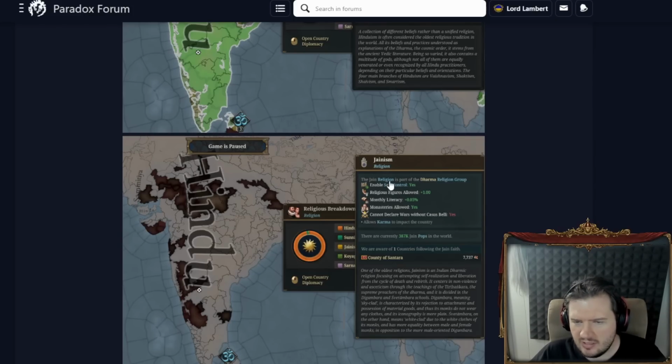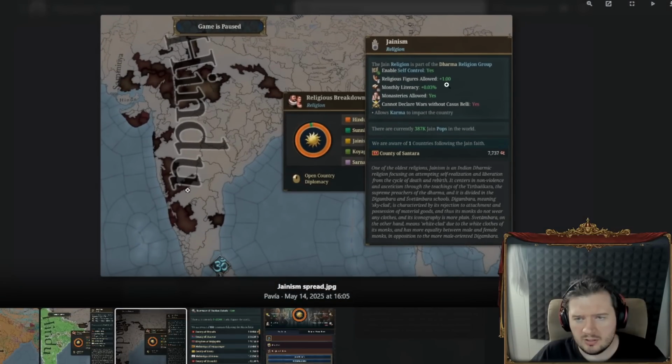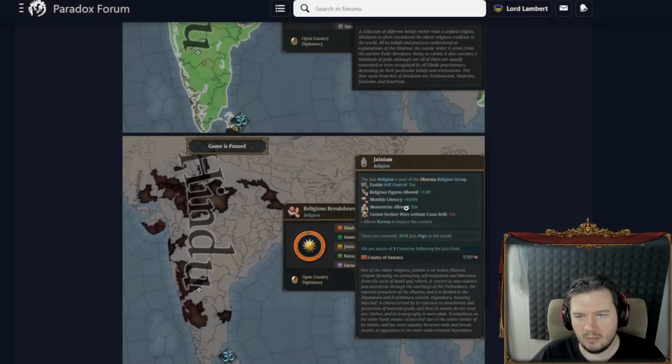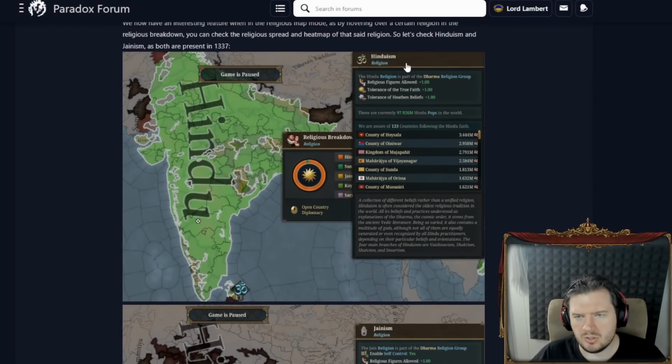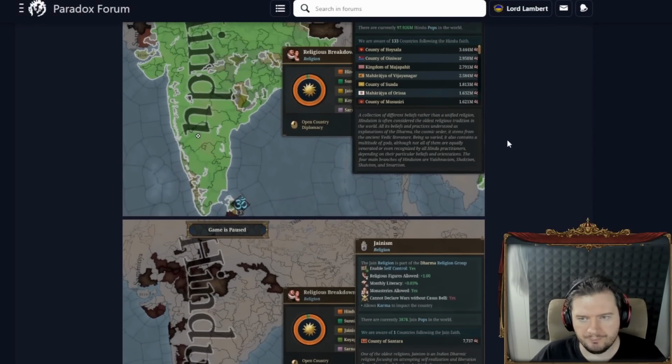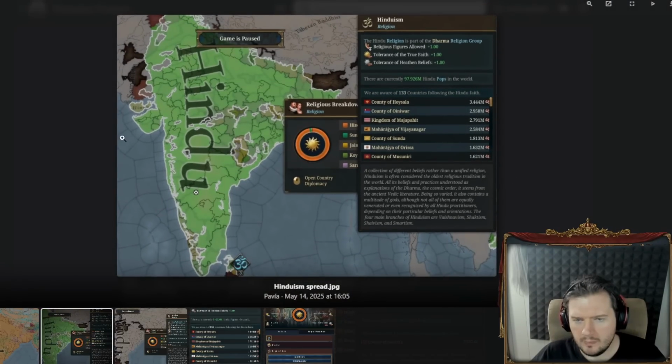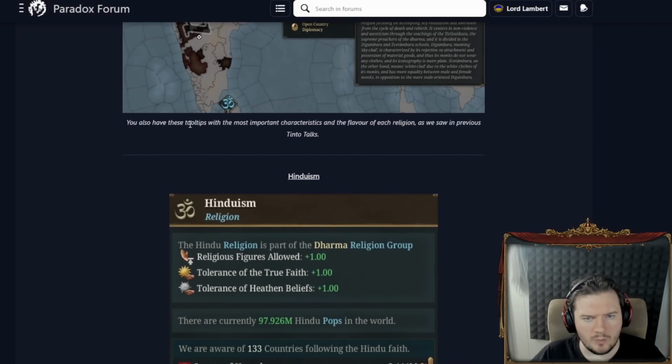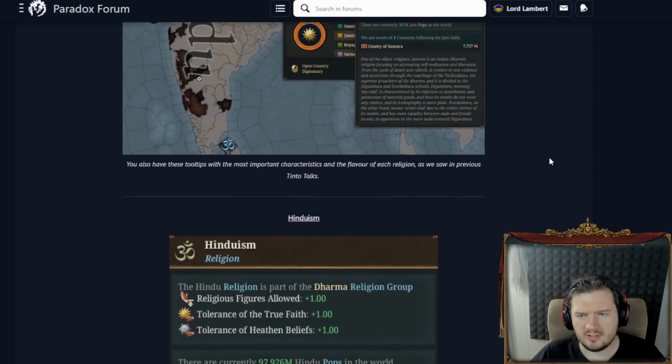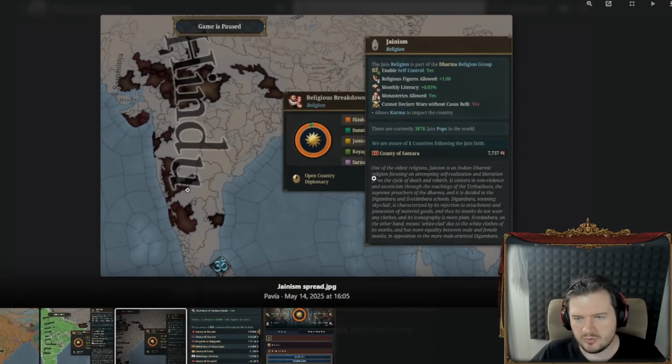And then as for Jainism, there's almost 400,000 of them. They enable self-control. I guess we'll find out what that is in a moment. They give another religious figure. There's some literacy in there as well. Monasteries are allowed, and they can't declare no CB wars, just as if they were in the HRE. They also allow karma to impact the country, which Hinduism does not. Yeah, very cool. Okay. You also have the tooltips with the most important characteristics and the flavor of each religion. Right, yes, of course, there is a bunch of flavor text there as well.